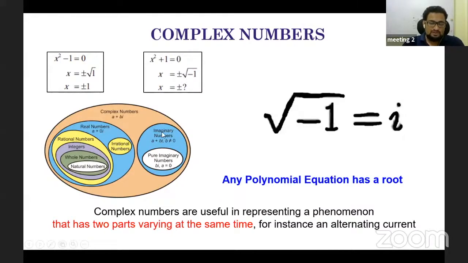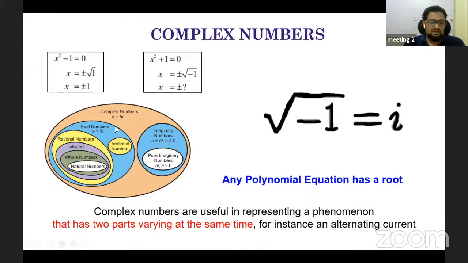So people thought of discovering or inventing a new number, which is called the complex number, the imaginary number. In real life, we have to solve so many problems, but it is not possible to solve all of them with existing numbers. So it was necessary to invent a new number system called the complex number system.